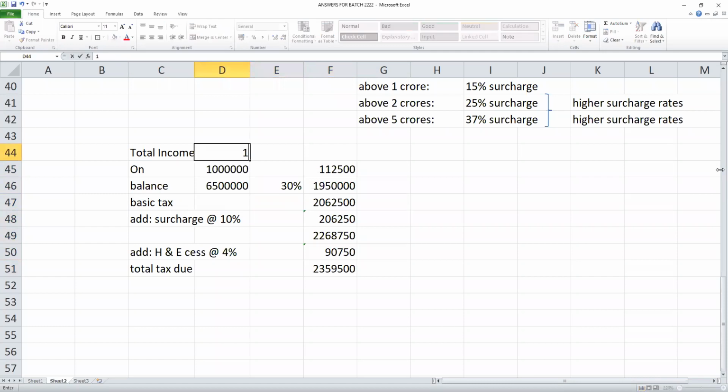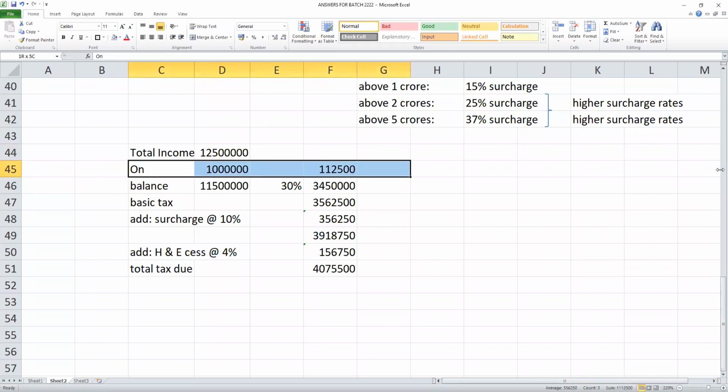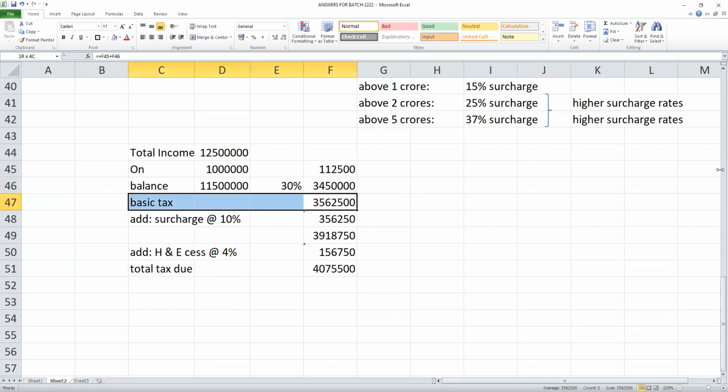Suppose if your income is 1 crore 25 lakhs. On 10 lakhs, 112,500. On the balance, 30%. Total tax. Now surcharge will be 15%. Reason? It is above 1 crore. 15% additional income tax, which is calculated on the basic tax. Then total cess, and this is your tax.